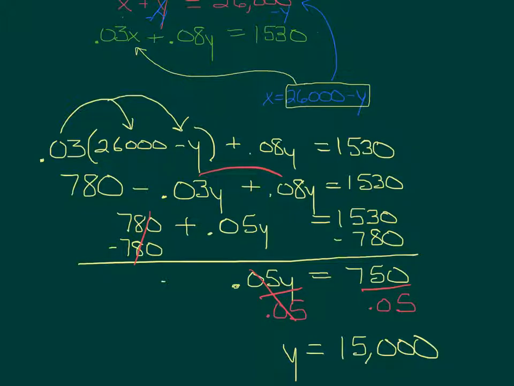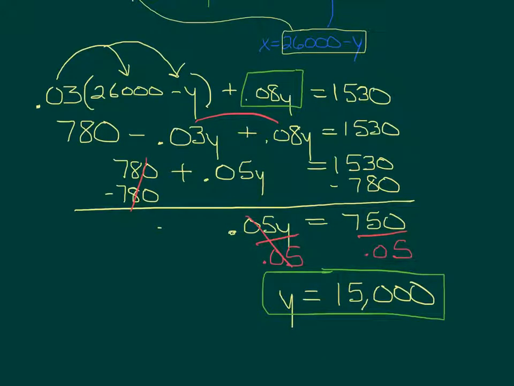So let me highlight that. The one at 8%, y, is 15,000. And if we want to figure out what the other one was, we knew that x was equal to 26,000 minus y.